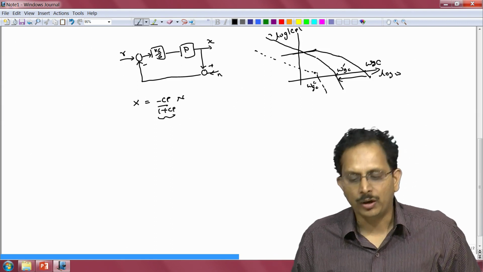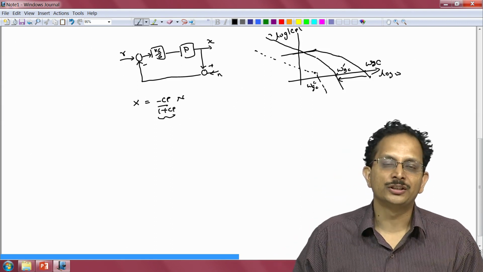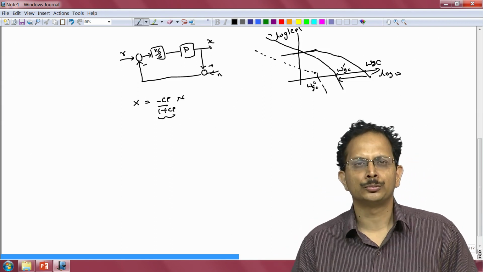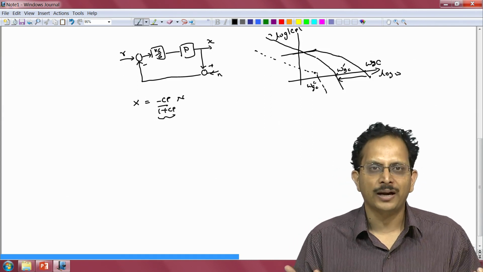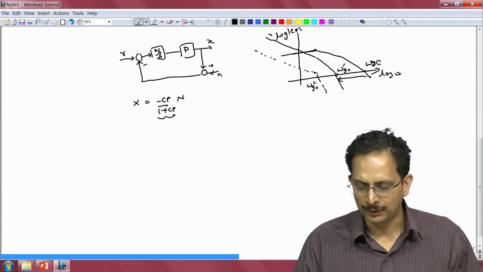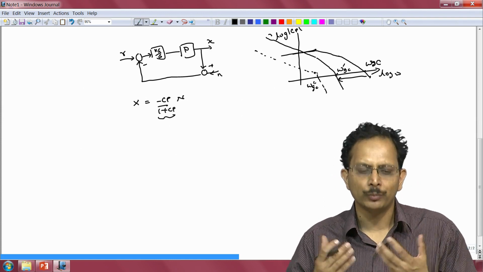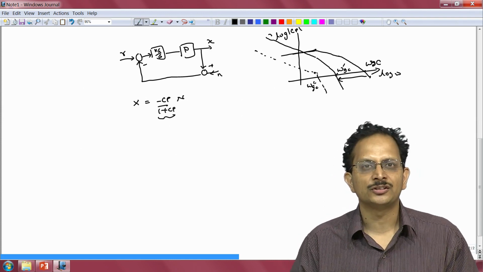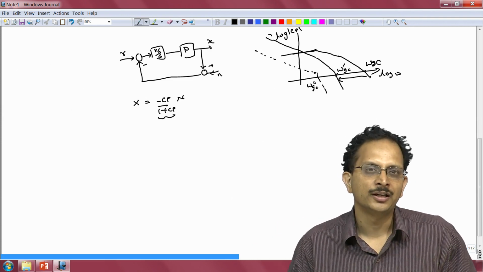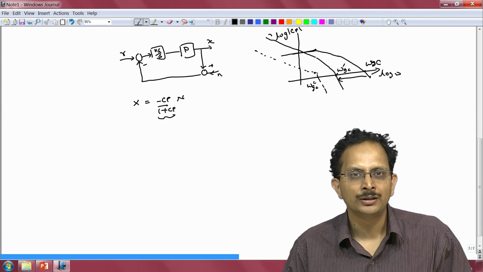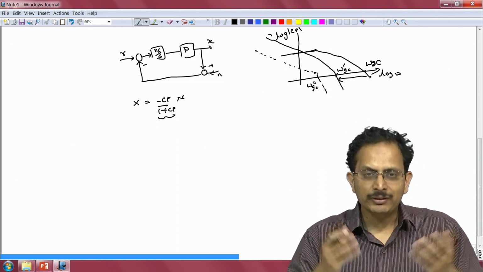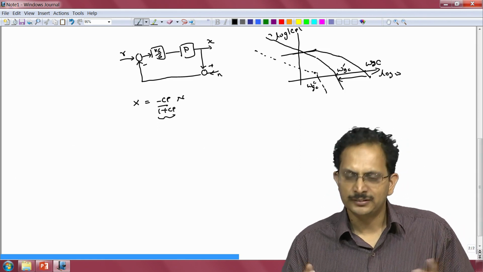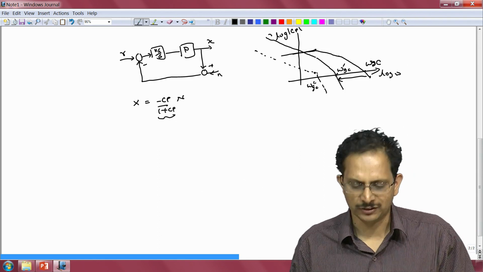But what is the price we are paying for reducing the bandwidth of the closed loop system to such low values? The price is obvious. We will not be able to track fast changing references at all, because our closed loop bandwidth, when it is very small, cannot track references whose frequency content is outside the bandwidth of the overall closed loop system. And with a 1 degree of freedom control structure, there is really nothing you can do about this.